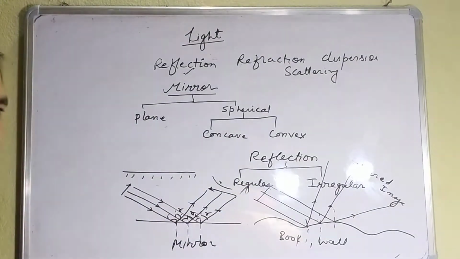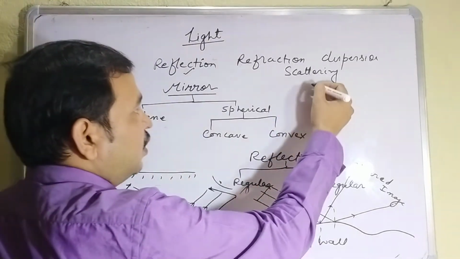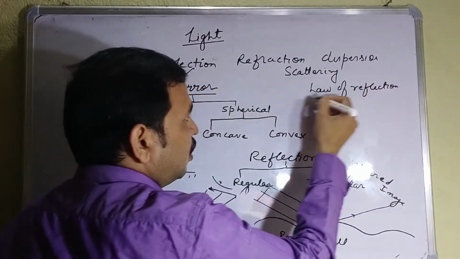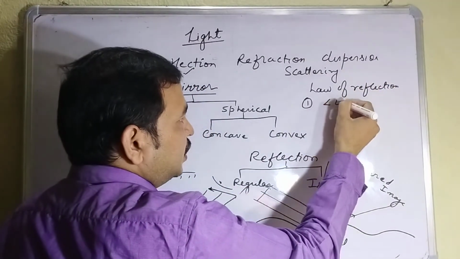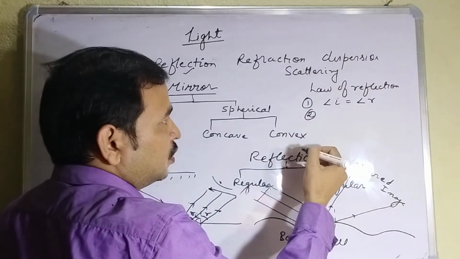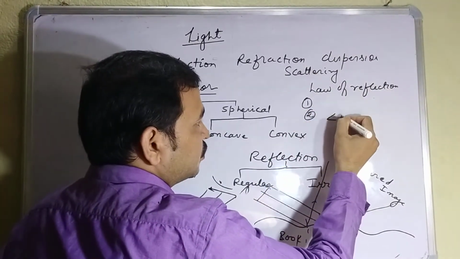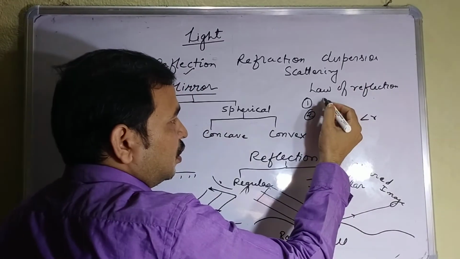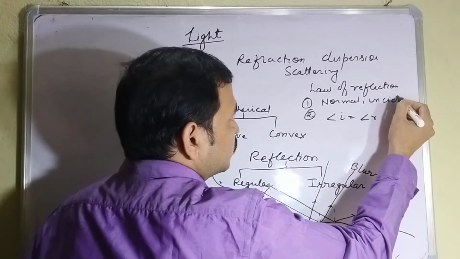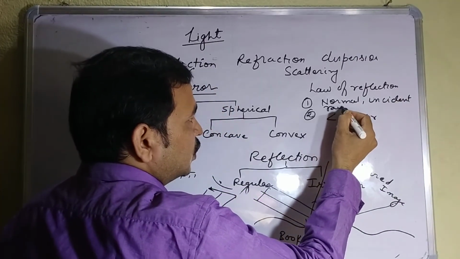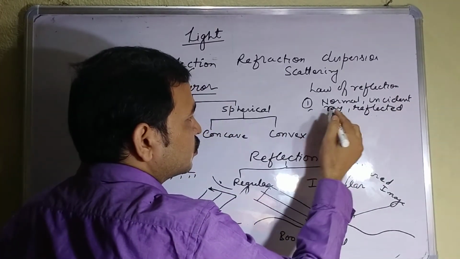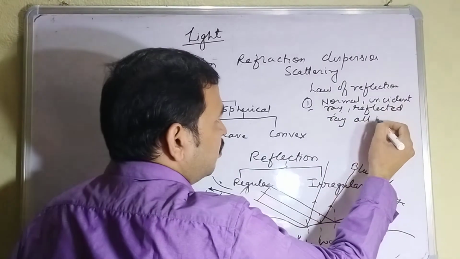The law of reflection will be followed. The law of reflection you have already learned in the previous class. What is the first law of reflection? The normal, incident ray and reflected ray all lie in the same plane.